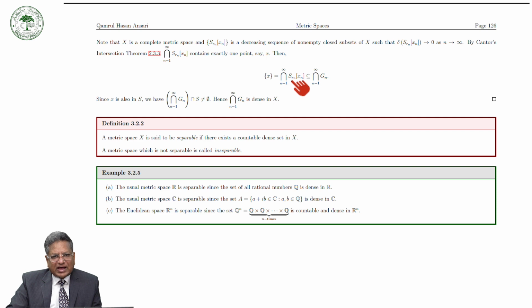So x is equal to the intersection of these closed balls. But S[rn, xn] is a subset of Gn, so the intersection lies in the intersection of Gn for n running from 1 to infinity. So x lies in G. It means that this intersection is non-empty. Also x is in S. So it means that x is in the intersection of G and S, so the intersection of G and S is non-empty, and hence the intersection of Gn is dense in X.